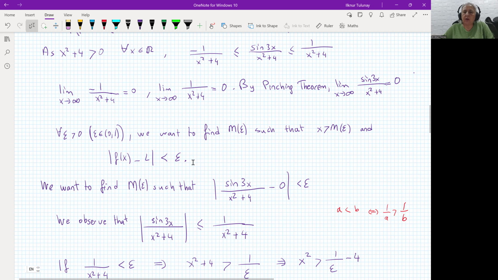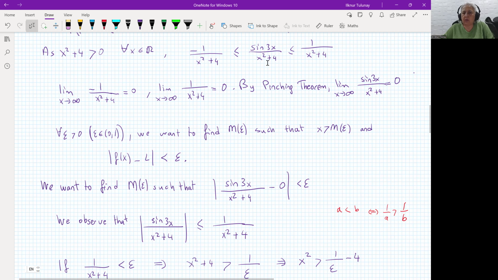In order to understand what kind of thing we would like to find, this is the clue part. Let's have a look at this inequality and try to guess what we can do about M epsilon. So this is |f(x) minus 0|, which is smaller than 1 over x squared plus 4, because sine is always at most 1 in absolute value.